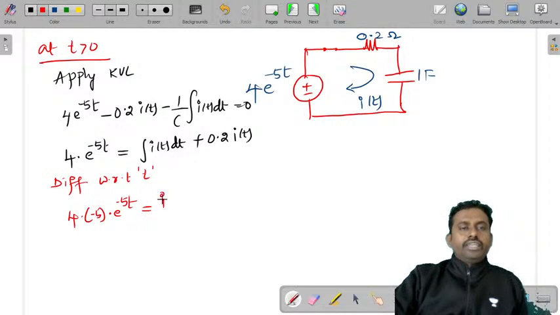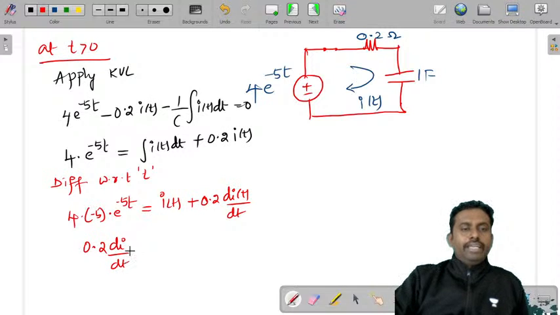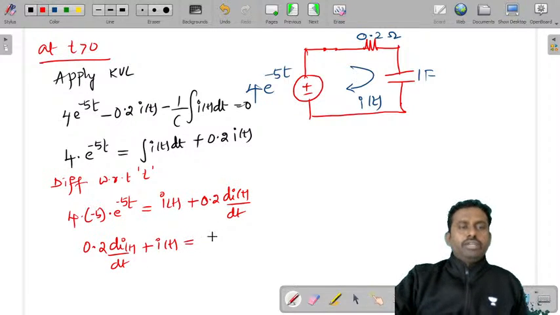The integral and differentiation get cancelled, so you'll get I of t plus 0.2 di of t by dt. So let's write this as 0.2 di of t by dt plus I of t is equal to minus 20 into e power minus 5t.